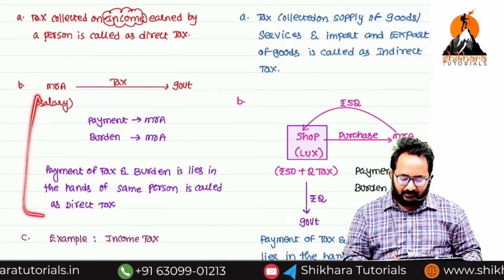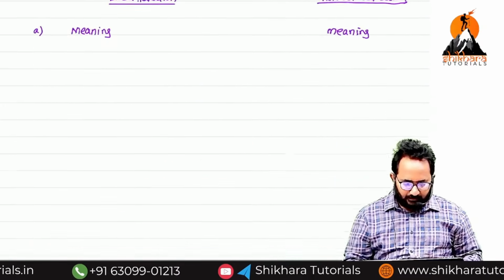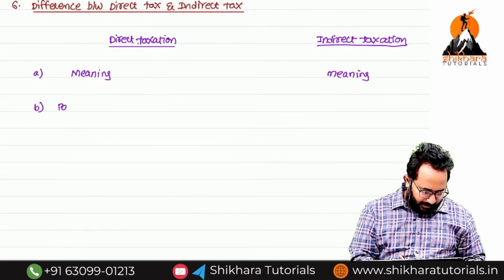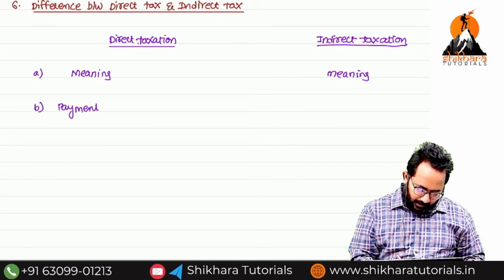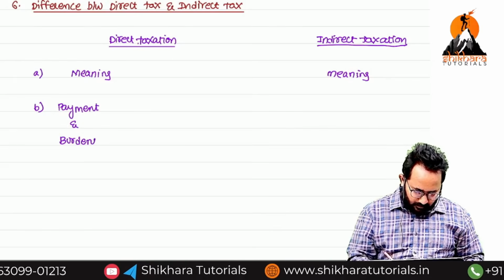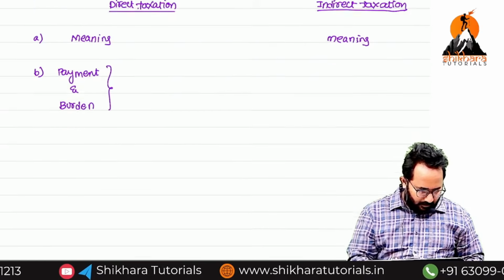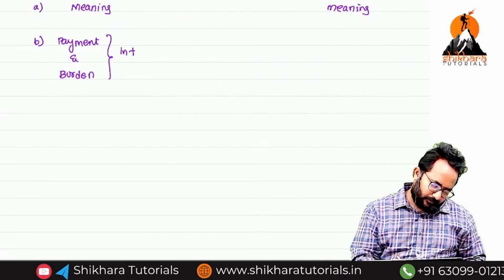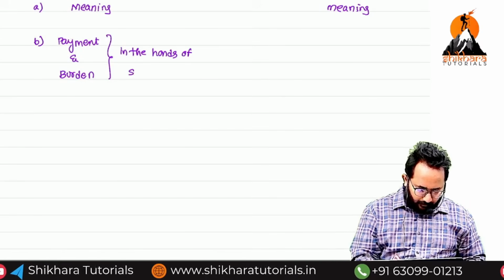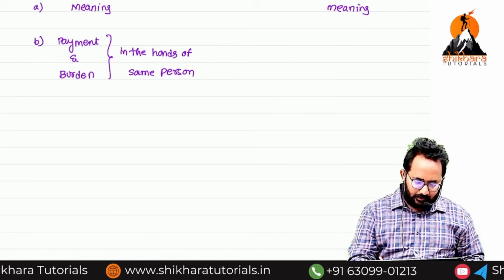Second point, this I will write down. What is that? Payment and burden. Payment and burden in the hands of whom? Same person. Coming to the next, what is that point?